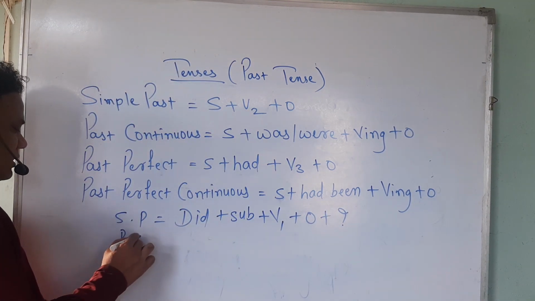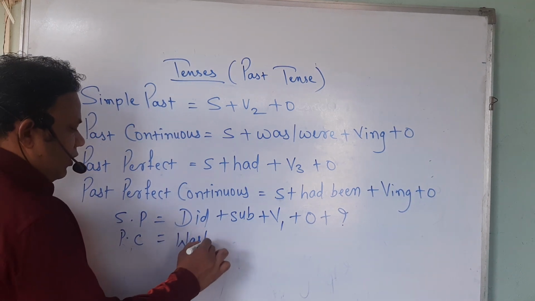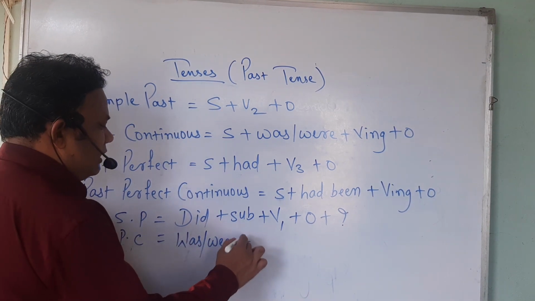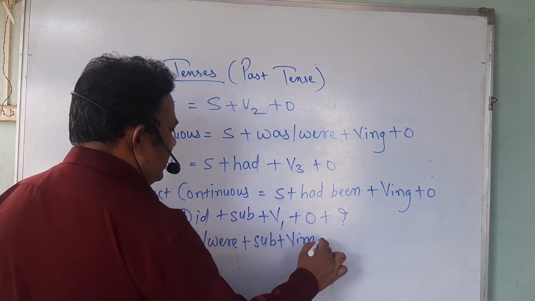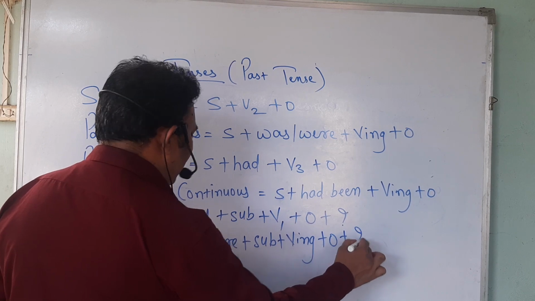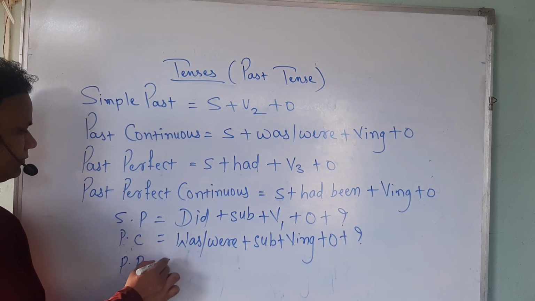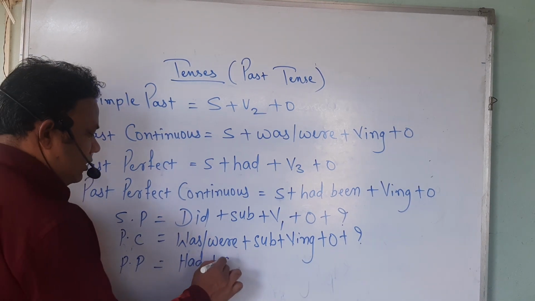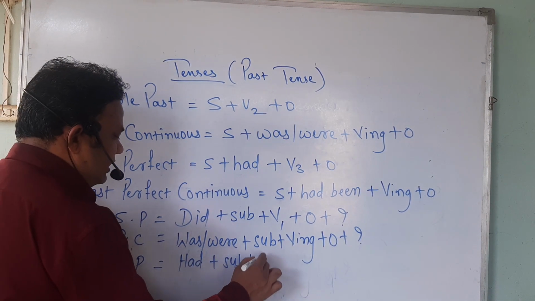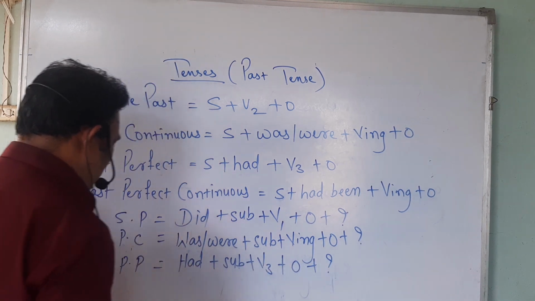Past continuous. First we have to use was or were, then subject, verb ing, object and question mark. Past perfect. First we have to use had, then subject, then V3, object and then question mark.